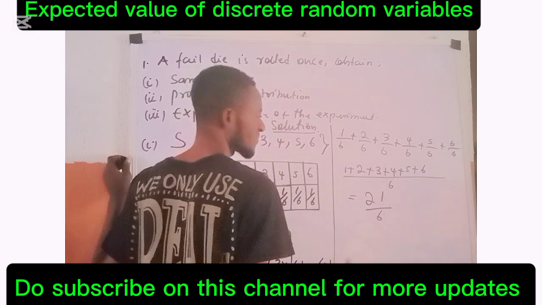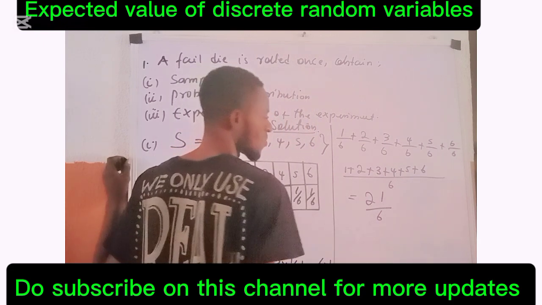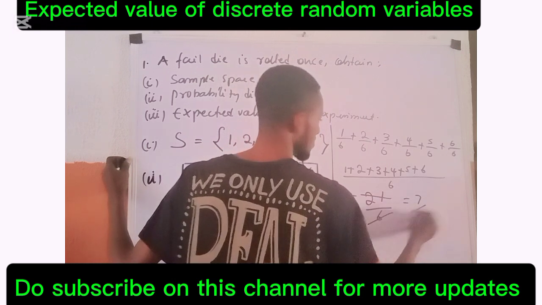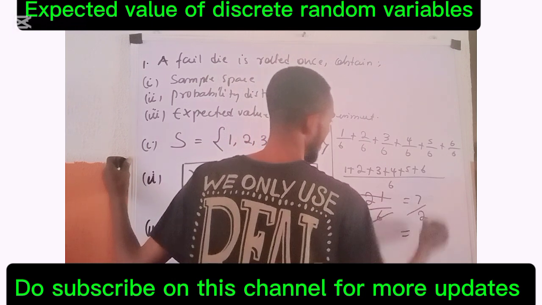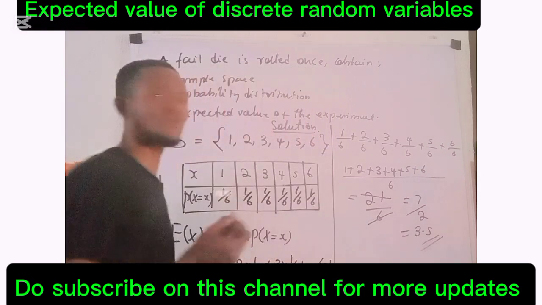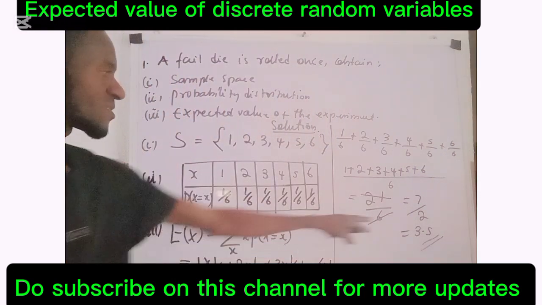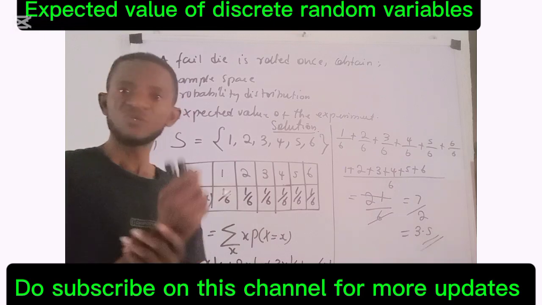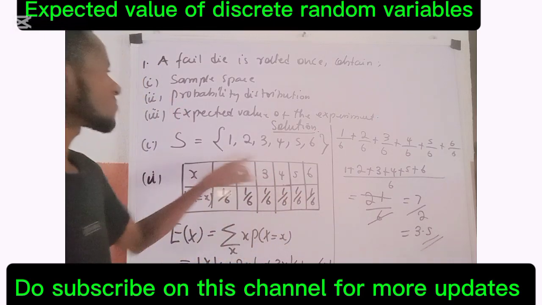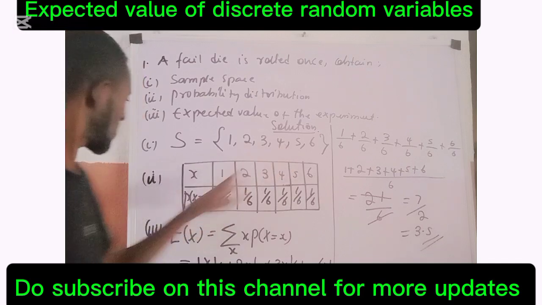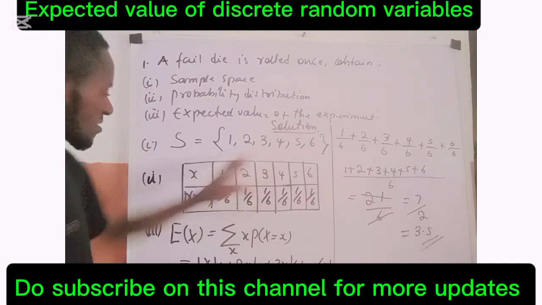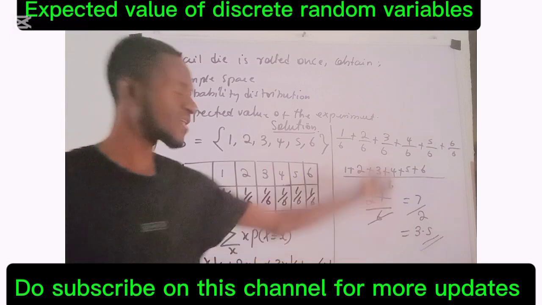I guess 3 can go here. So if 3 goes here, it is 7, and 3 goes here, it is 2. And if you divide 7 by 2, it will give you 3.5. So the expected value of that random experiment is 3.5. So when a die is rolled once, the sample space is given as this. The probability distribution is given as this. Then the expected value is given as this.